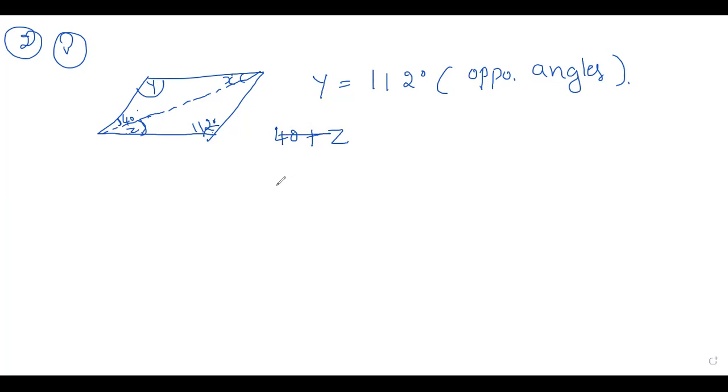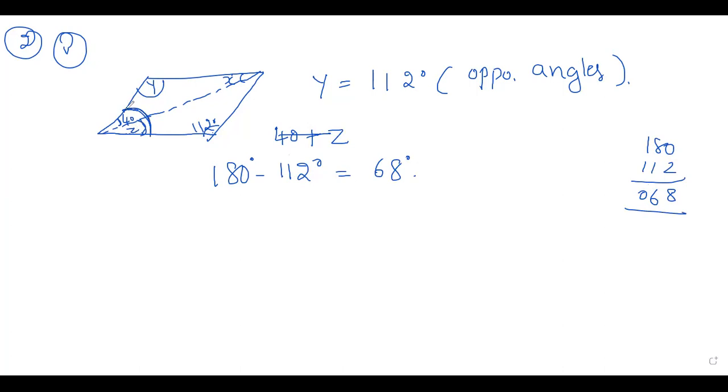So before that you have to write 112, 180 minus 112. Then you will get this angle. How much is the full angle? 180 minus 112, that is 68 degree.